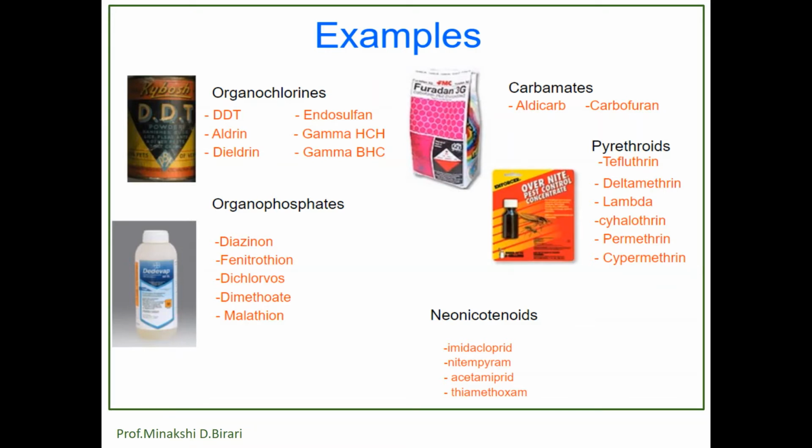They are classified as inorganic insecticides, naturally occurring insecticides and synthetic organic insecticides. It includes organochlorines, carbamates, organophosphates, sulfur containing compounds, fumigants, etc.